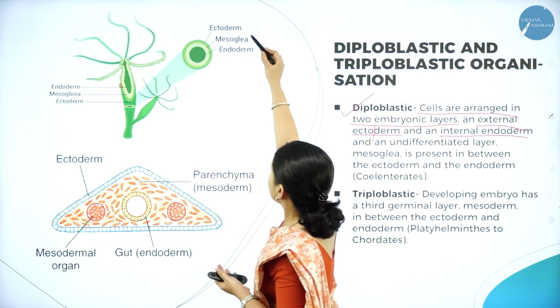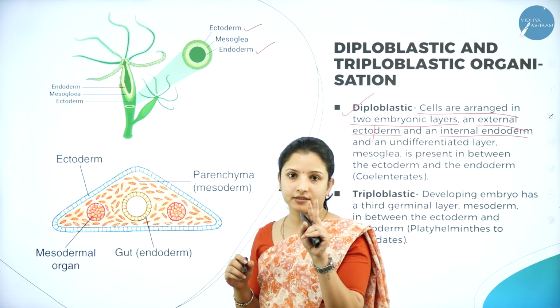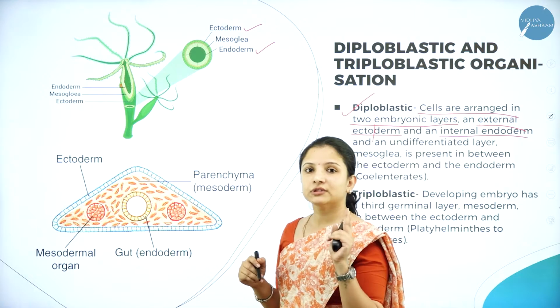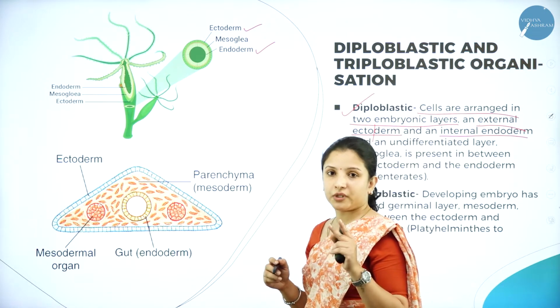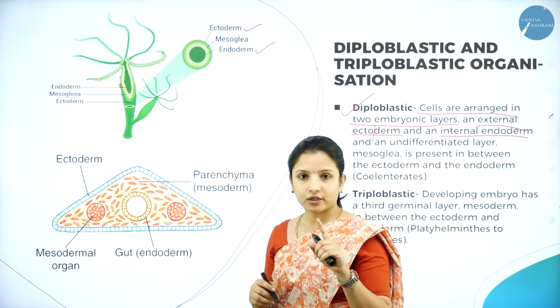So ectoderm and endoderm, then they are covered by two layers. It is called as diploblastic. So now don't get confused saying that, ma'am, there is one more layer you have written here. It is called as mesoglia. Now it is three layers. No. So mesoglia is not a layer.